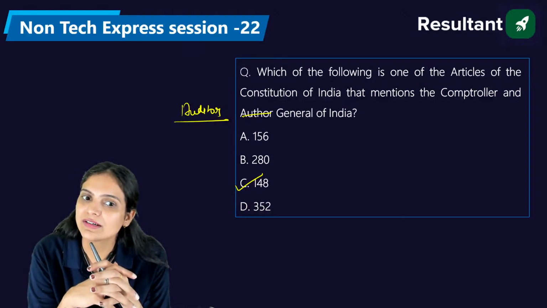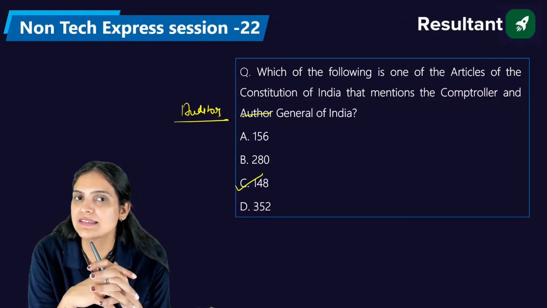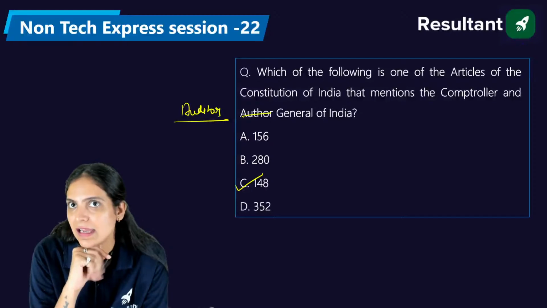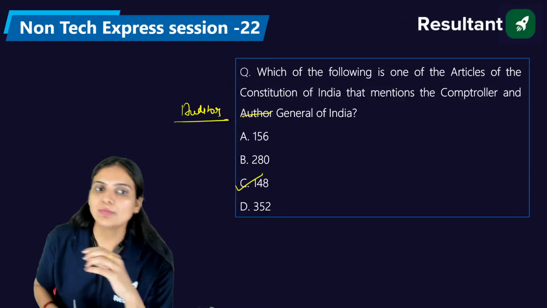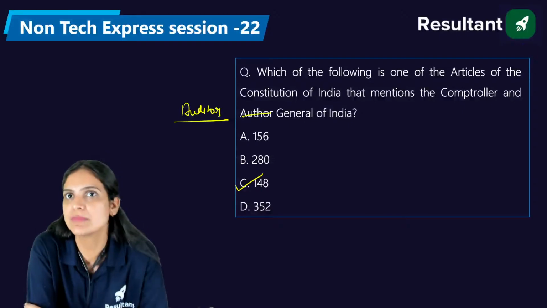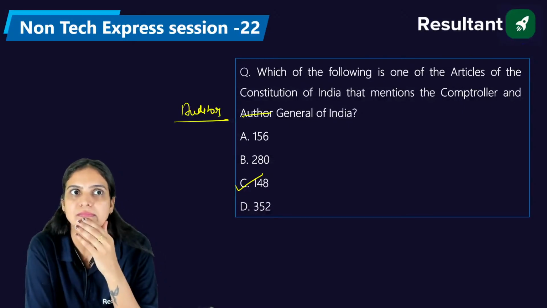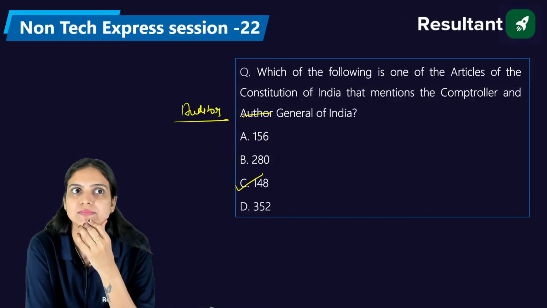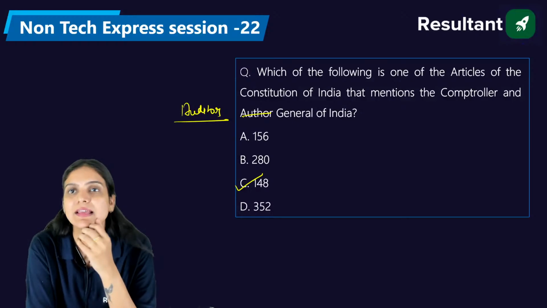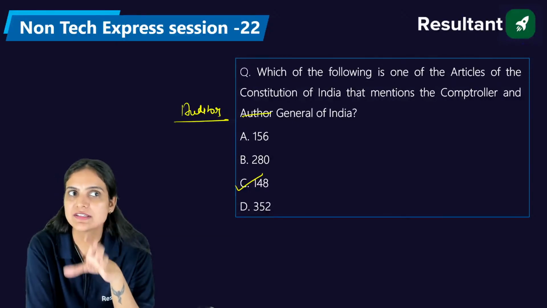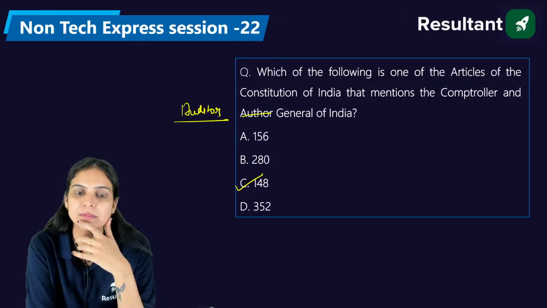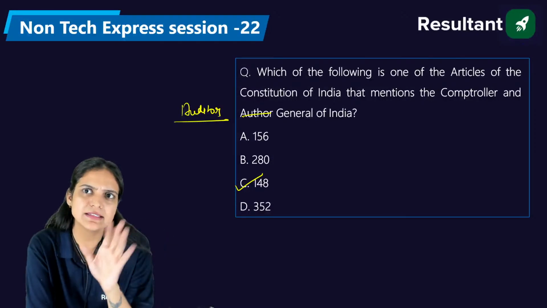Under Article number 156, we have the provisions relating to the governor of a state, and Article 352 shares about the national emergency. Okay, how many times we had the national emergency till date, everyone? How many times we had the national emergency in India? Exactly. Anyone? How many times we had the national emergency in the history of India? Three times, Venkat. Can you please let me know the dates or the years? Not the date exactly, the years.